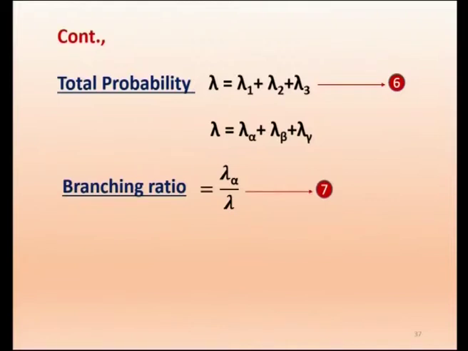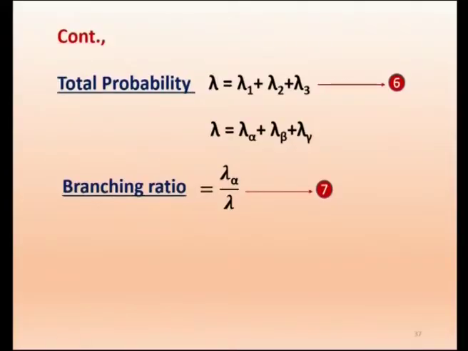For example, a nucleus can emit alpha, beta or gamma, and we want to know the probability of emitting alpha. In that case, we take the probability of alpha, lambda alpha, divided by the total probability. This is favorable over this is total. Therefore, this is called branching ratio. So this ratio tells you, suppose a nucleus is emitting 1000 different decays, of which some will be alpha, some beta, some gamma, what is the probability of emitting alpha is given by this branching ratio.